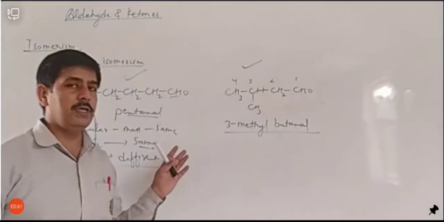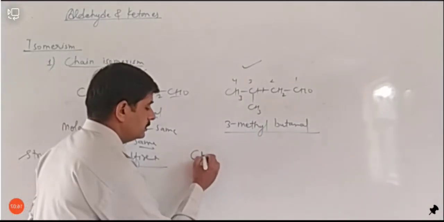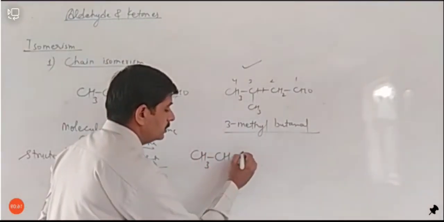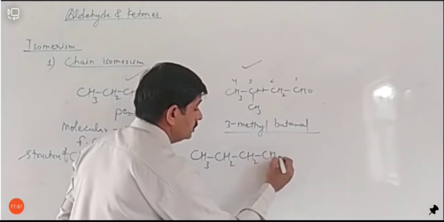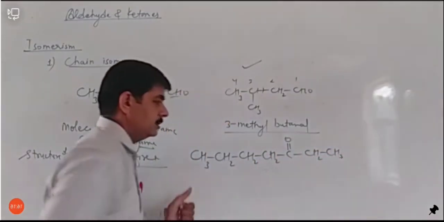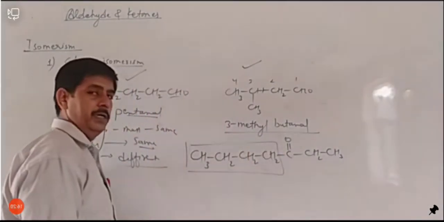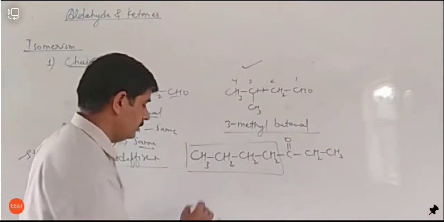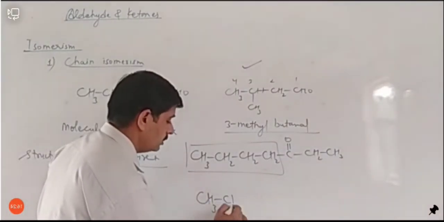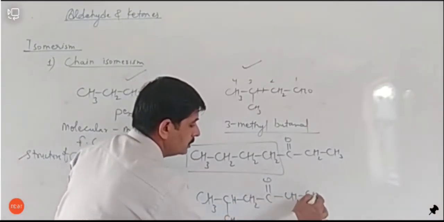ठीक है, similarly we can see the example in the ketonic group. कीटोनिक ग्रुप में भी आप देख सकते हैं, such as CH3, CH2, CH2, CH2, CO, CH2 and CH3. This is one of the compounds. This chain can also be changed. इसको चेंज किया जा सकता है. It can be written as CH3, CH, CH3, CH2, CO, CH2 and CH3.